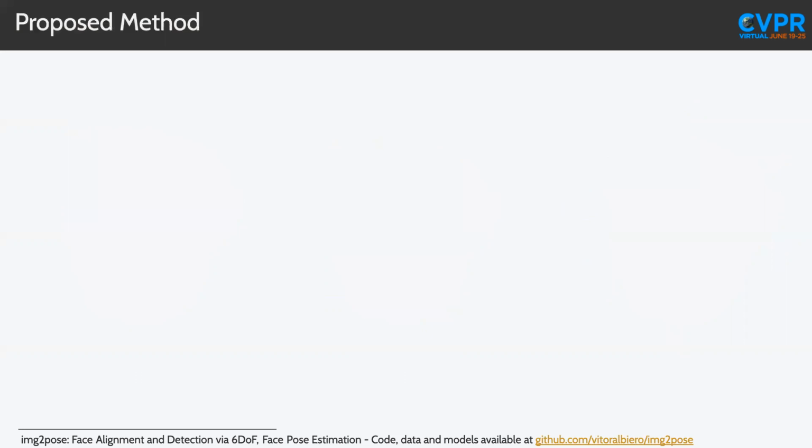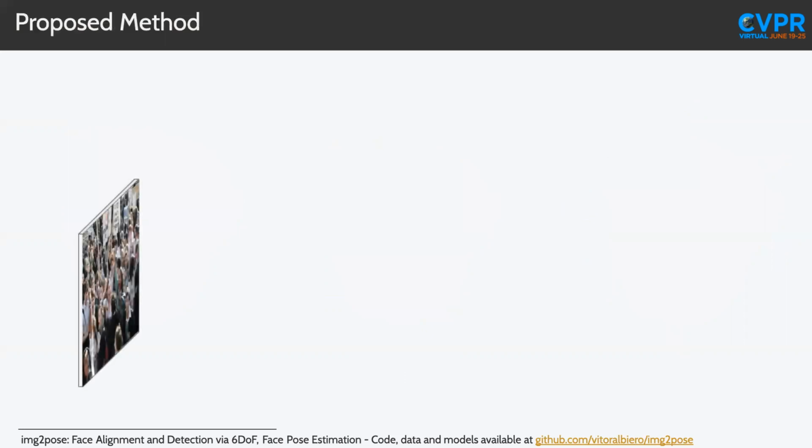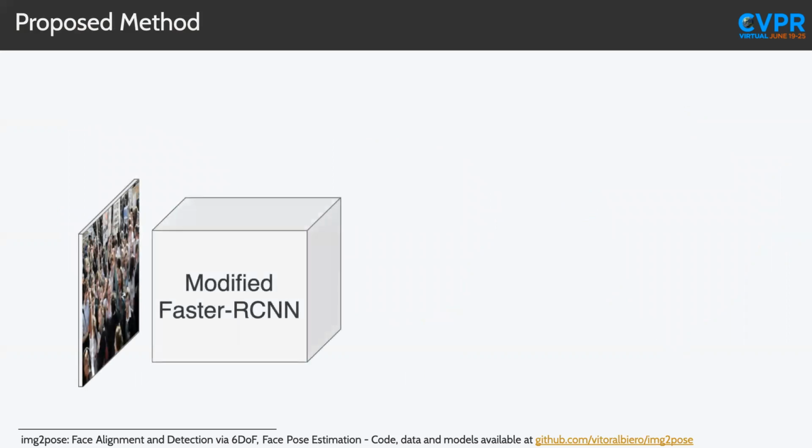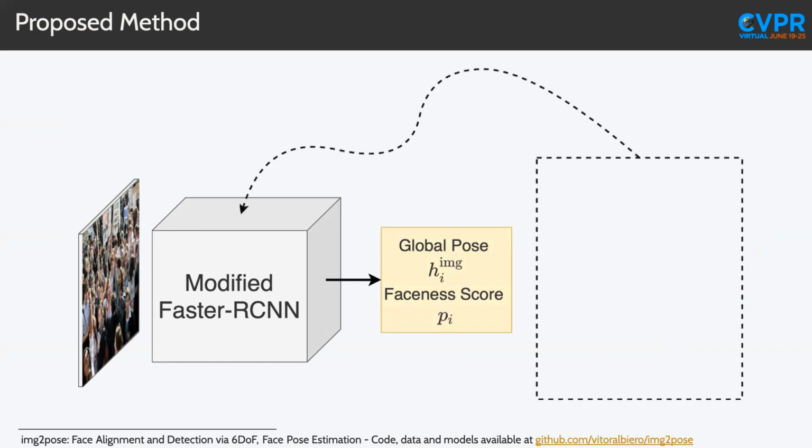So our proposed method, starting with an image containing many faces, we apply a modified Faster RCNN to it, which outputs global pose and faceness score for every face present in the image. And the key contributions to this modified Faster RCNN are a pose conversion algorithm that converts from global to local pose, and this allows us to maintain consistency across proposals when training.